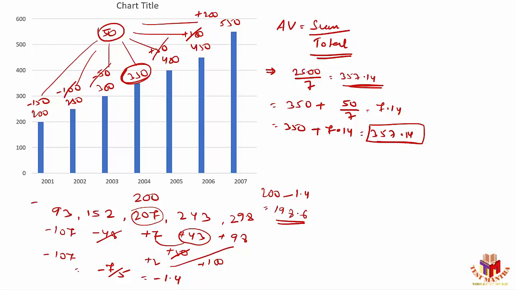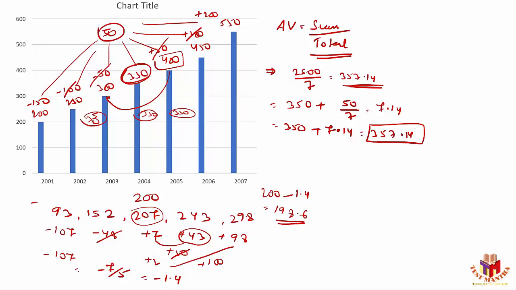If everybody has 350 rupees, then only you can say the average will be 350. So you will ask this fellow to provide 50 rupees to this fellow. Then this person will have 350 rupees, this person will have 350 rupees, and this person will have 350 rupees. Then I can say the average number is 350 here, right?